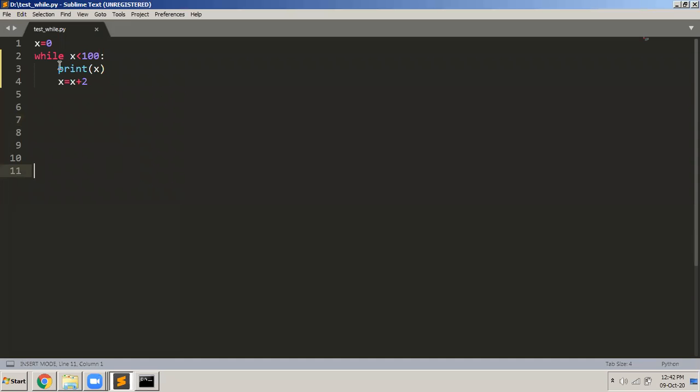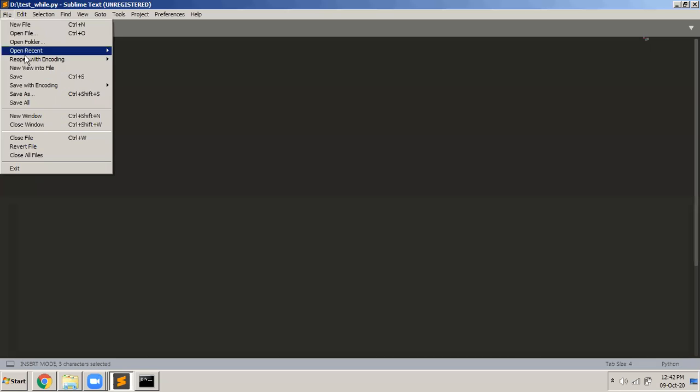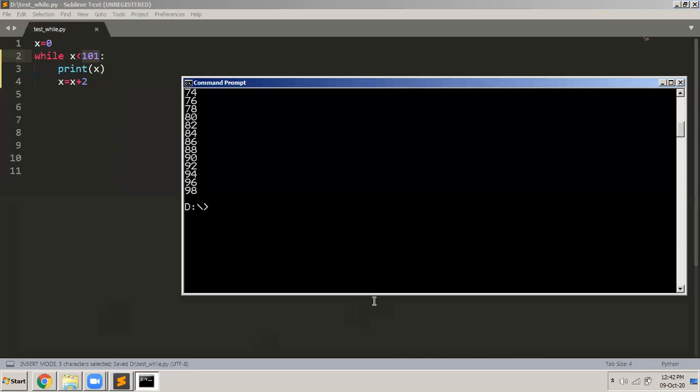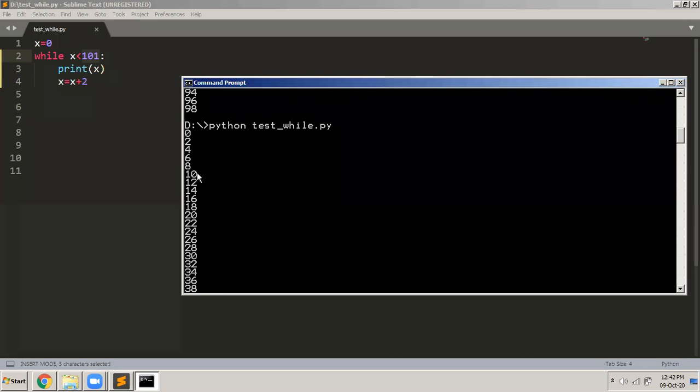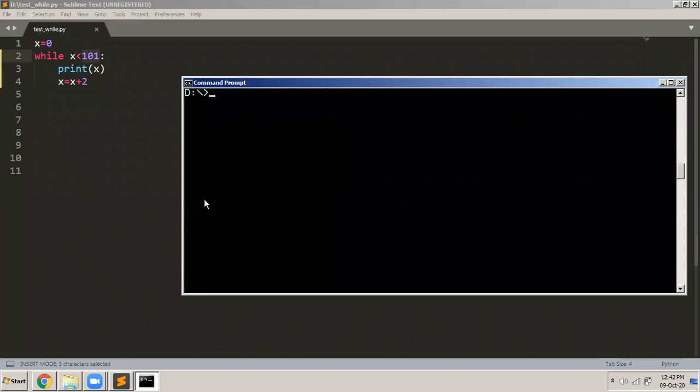He said that the while loop should be while x is less than 101. If you go up till 101, then even 100 will be included in your display. So if I save this file, and then go here, I will execute this program. So now you can see that it has displayed up till 100. Even 100 it has included. So starting from 0 till 100, it has displayed all the values.